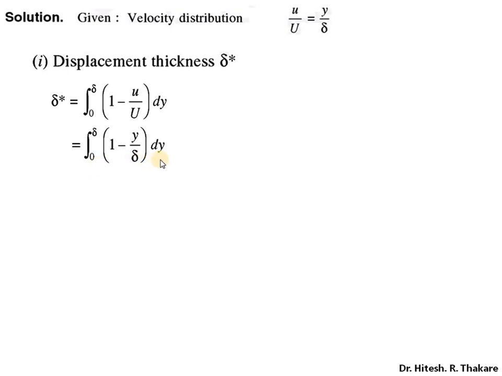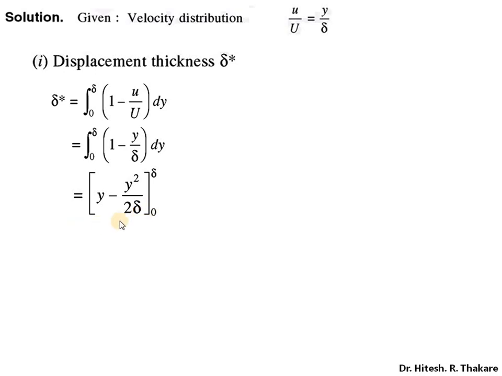Now since all the terms can be integrated, we will perform the integration. But only one thing we need to take into account: the parameter delta is a constant quantity. Why? Because the value of delta does not change whenever you go away from the plate. It remains constant for that particular flow condition. So that's why its integration will not take place. Integration of 1 and y will happen. So integration of 1 with respect to y itself is only y, and integration of y is y square by 2 and 1 upon delta as it is.